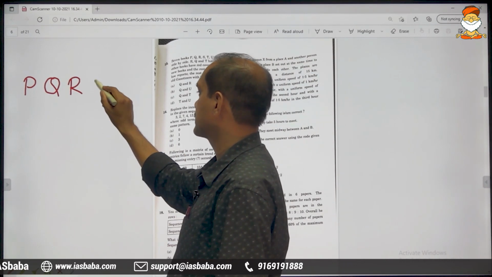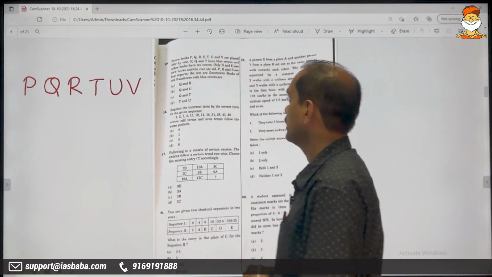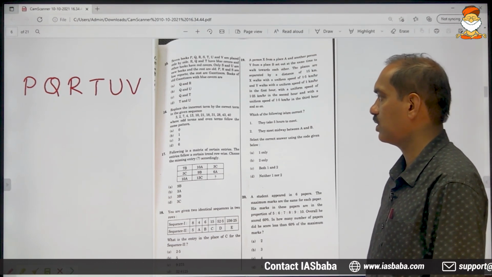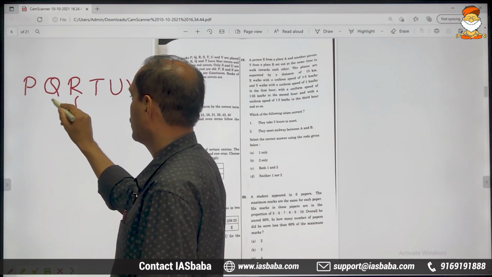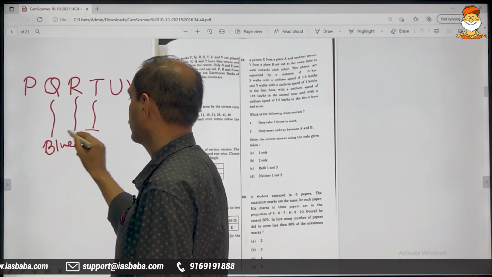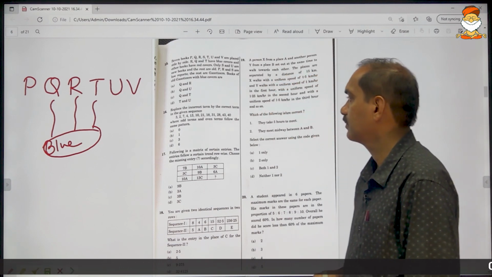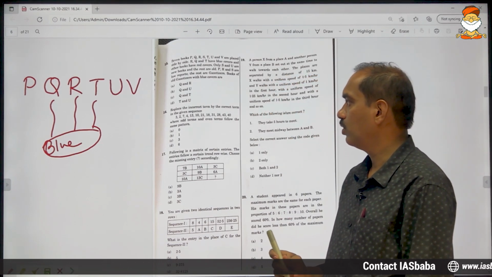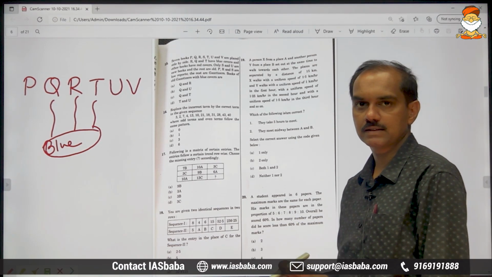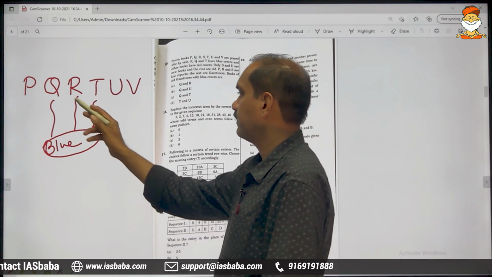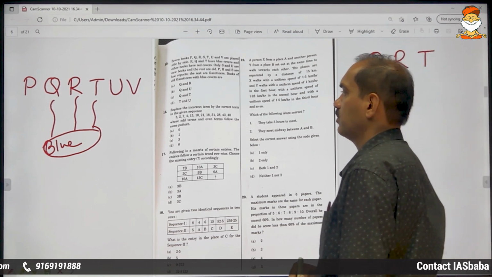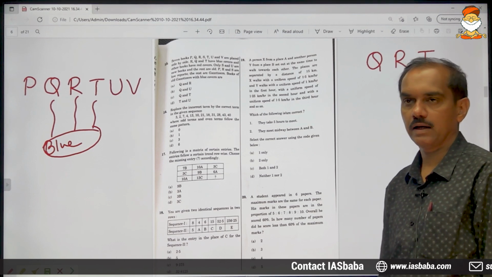P, Q, R, S, T, U and V. These are the 7 books. They are placed side by side. R, Q, T have blue covers. All these have blue covers. Coming to the question part, books of old gazetteers with blue covers. In the end, he is asking us to find out the ones with blue covers. Which are with blue colors? Q, R, T. We want blue colored books and they are Q, R and T.